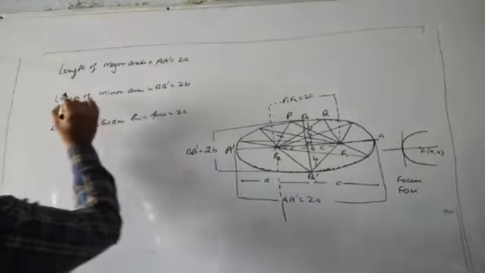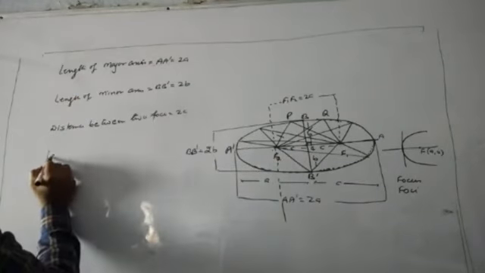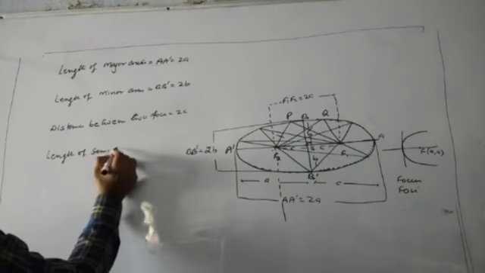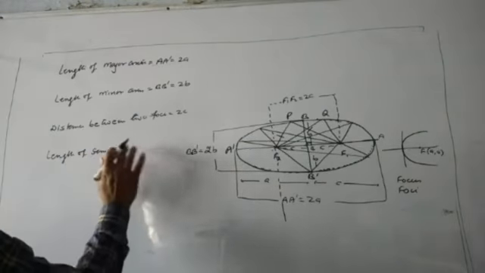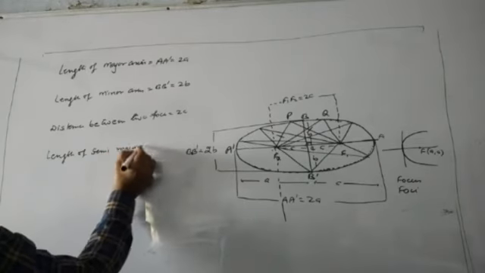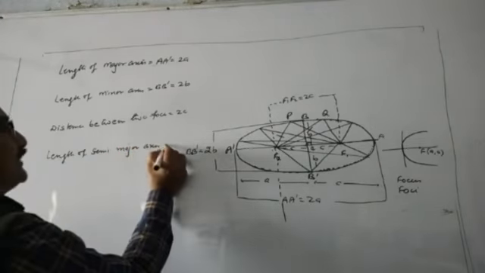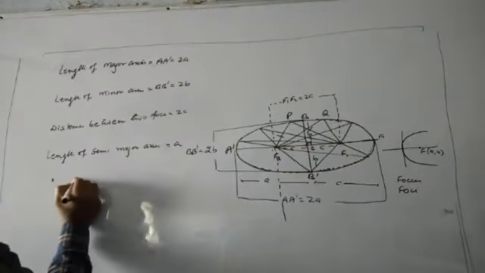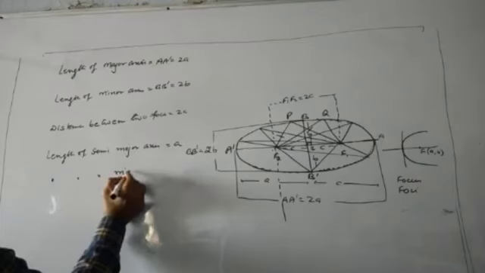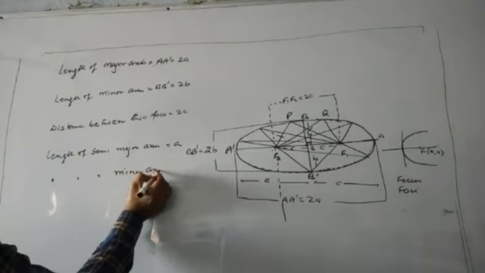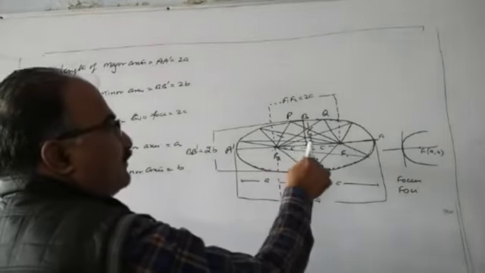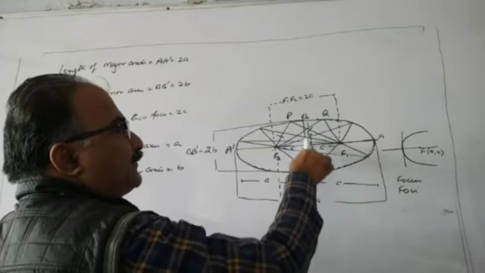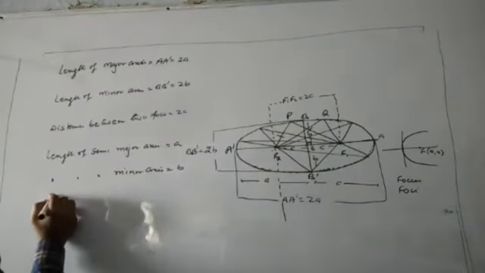Now, length of semi-major axis. It is A, small a, from this center to one of the vertex. Length of semi-minor axis. It is B. Distance of one of the end point of minor axis from the center is small b.